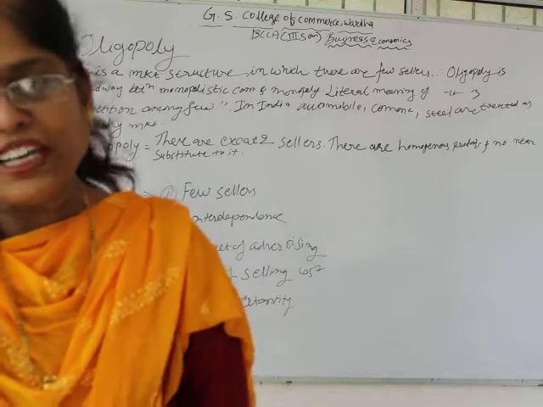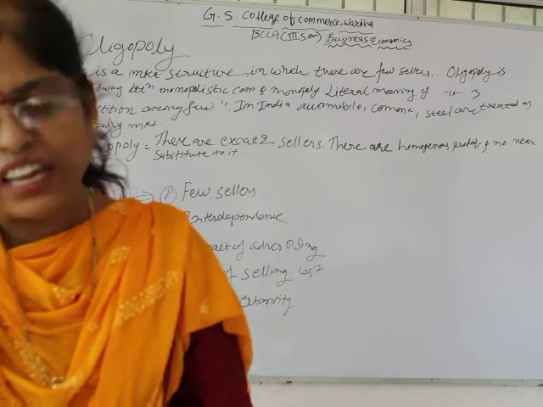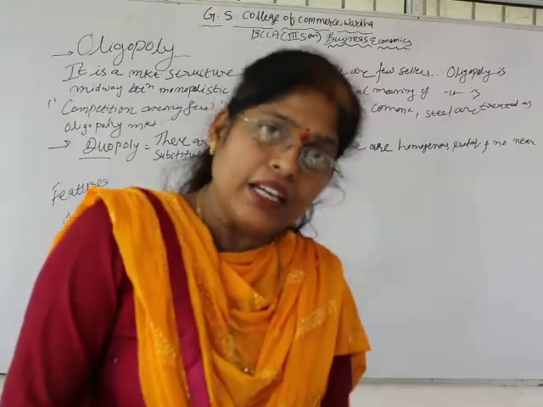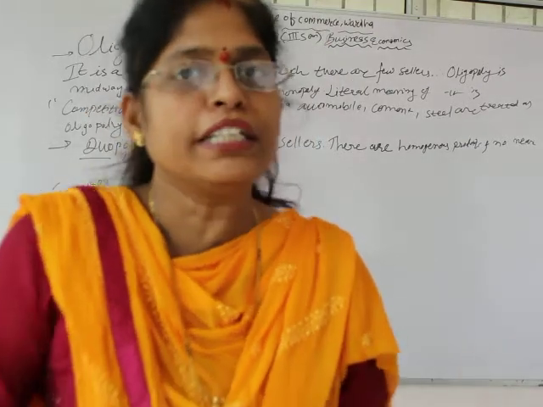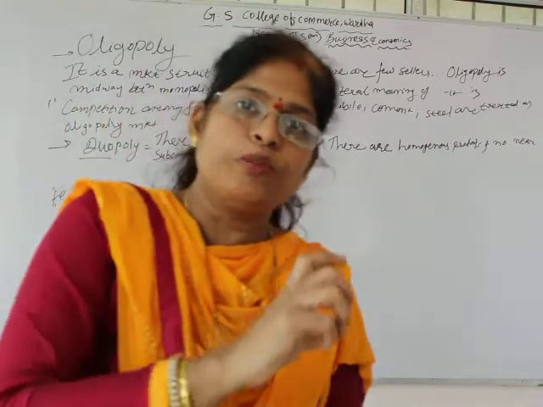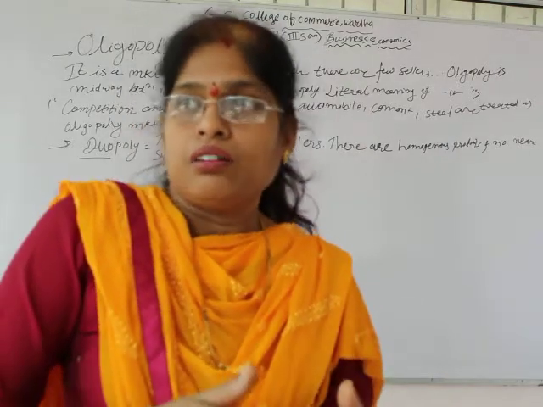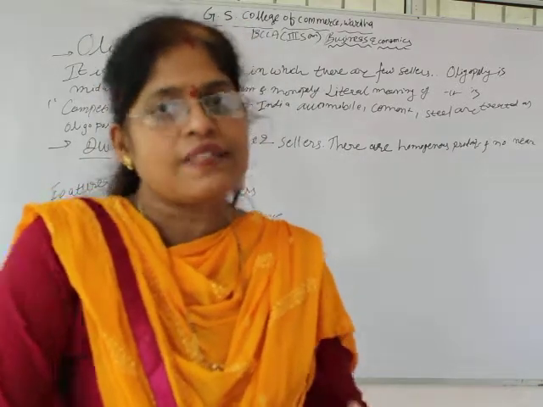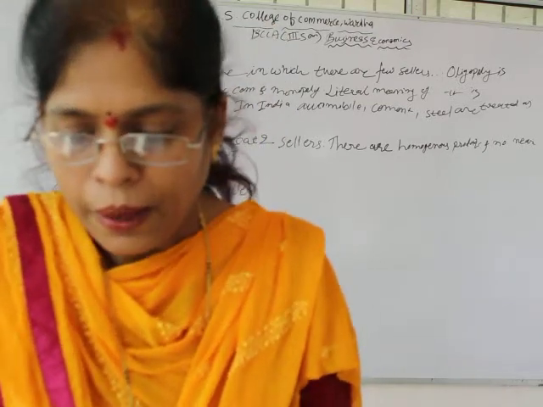So oligopoly means there are more than one seller, and these sellers are selling homogeneous or differentiated products. It is not necessary that the products sold by the oligopolist should be homogeneous. They have the right to sell products which are homogeneous and which are differentiated. It means different products can be sold in the market.